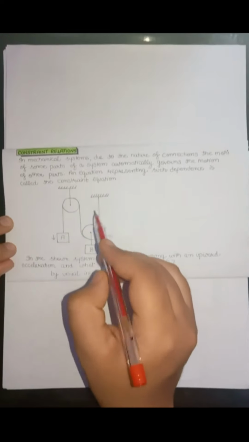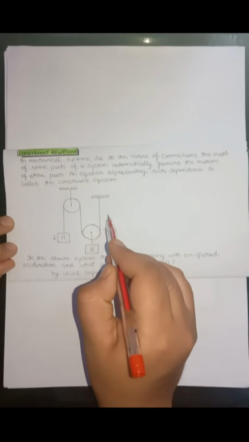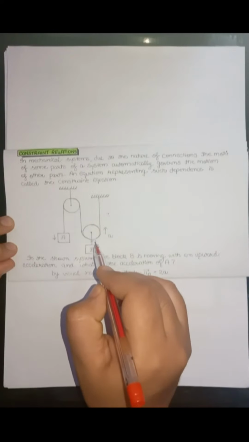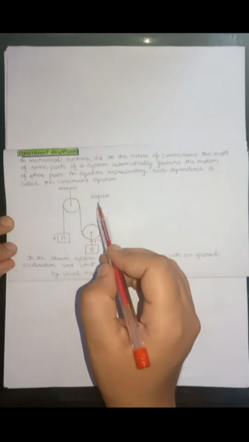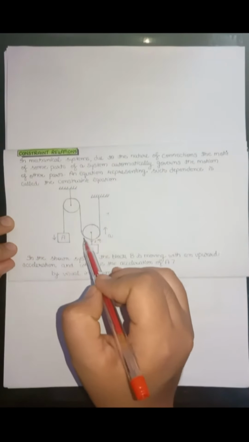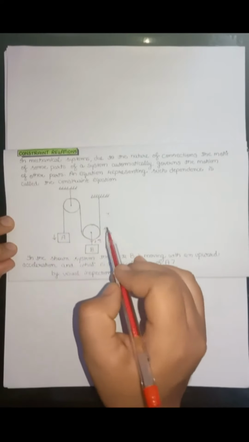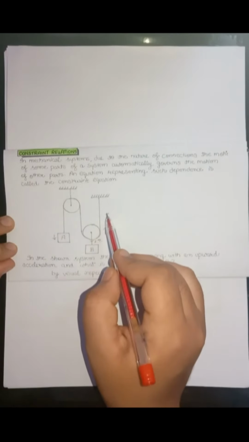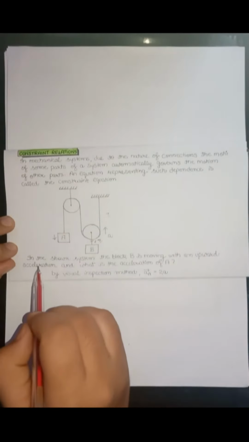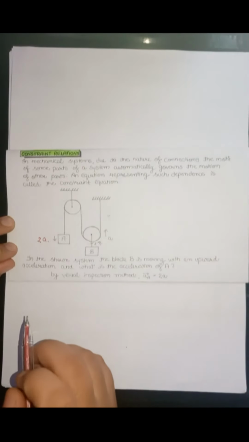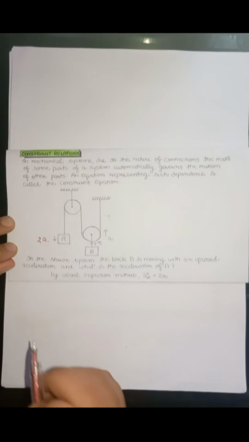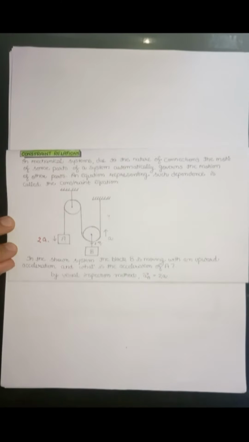Here, let's say the tension in this string is T. So the tension over here will be equal to 2T. As this length cannot change, the same 2T tension is transferred over here. So if B is moving upward with acceleration A, then capital A will move downward with acceleration 2A. To solve this kind of problem, we will use a method called the rope length method. So let us see one example to understand the method.